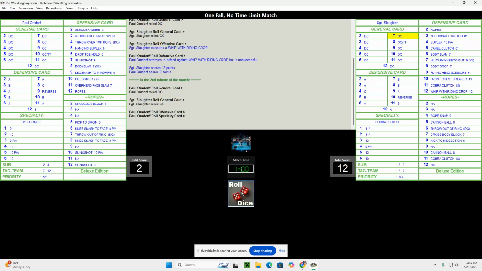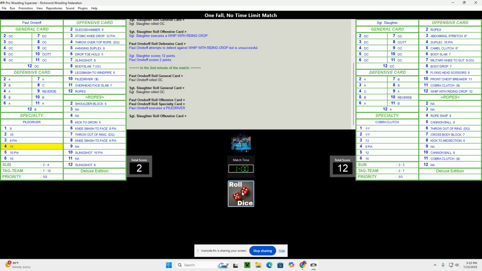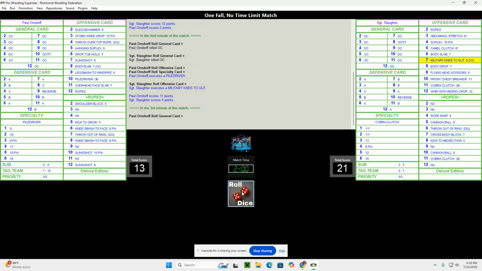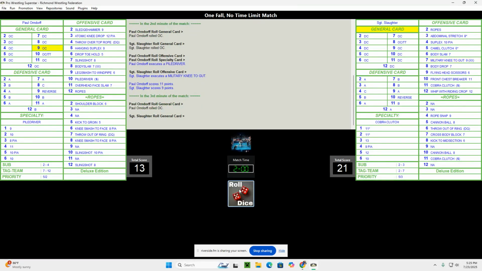Now we have both wrestlers on the offense. Orndorff's going to his specialty. He gets a pile driver. And Sergeant Slaughter does a military knee to the gut. So a little bit better performance for Orndorff on that one.